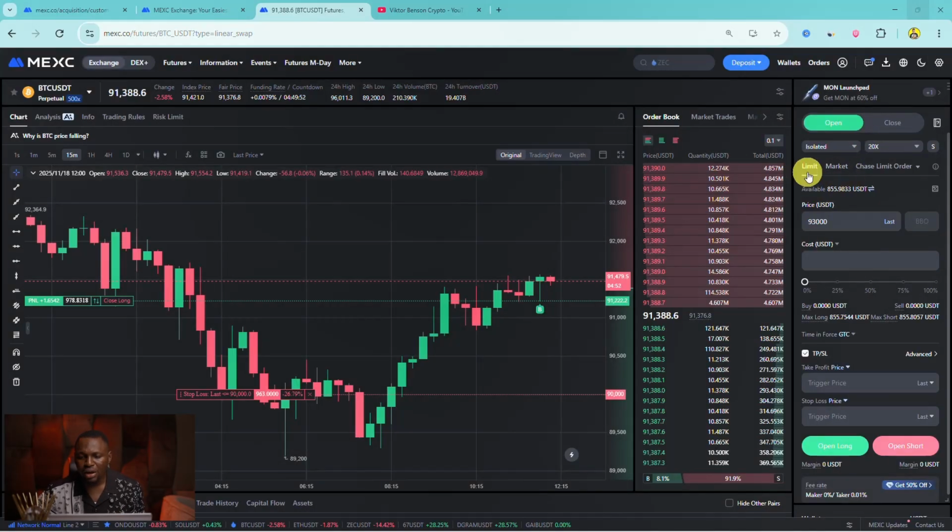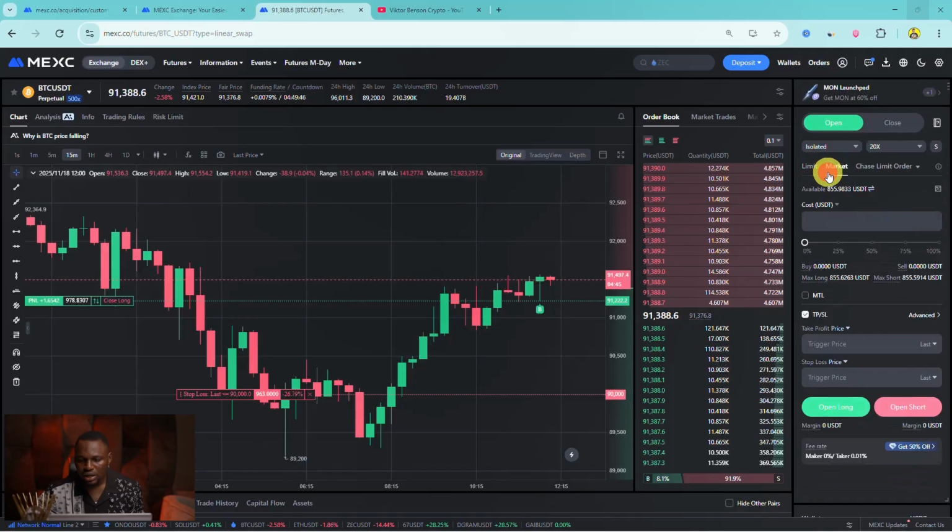Now, moving on, let's talk about limit and market orders. A lot of people still have a little bit of confusion between limit and market orders, but I'm going to give you a simple explanation. For a market order, you are entering the market, you are opening a long or short position in the market at the current price of the asset. In this case, Bitcoin. Once we go for a market order and we click to open a long position, we are going into the market or taking a position from the current price of the asset. So it's going to pump from this current price.